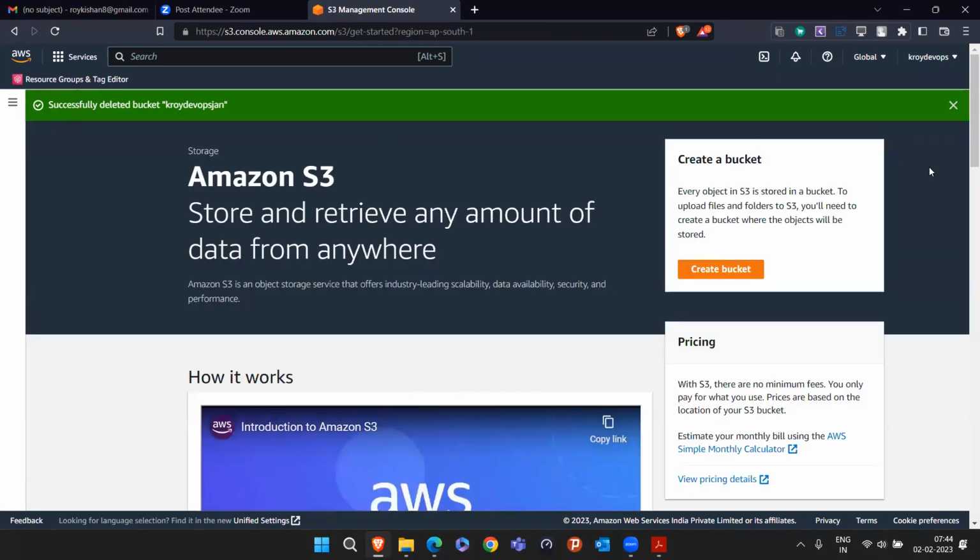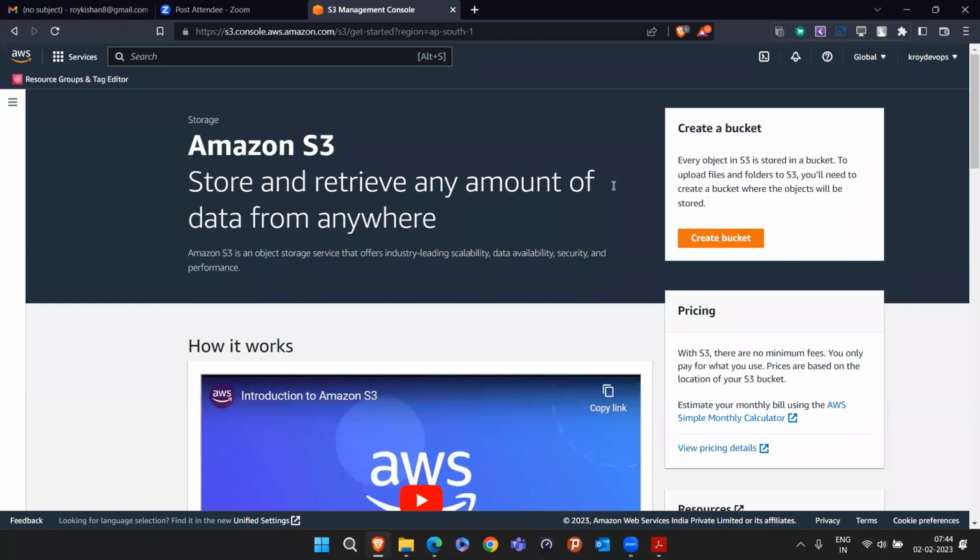Okay, so once you search for S3, you will see this type of screen. Now in S3, every object is stored in a bucket. What is an object here? Whatever files, PDF files, videos, images you are uploading, that is known as an object here, and you can store it in S3.